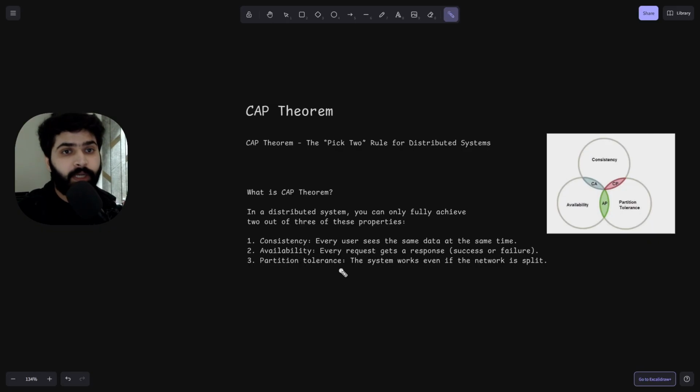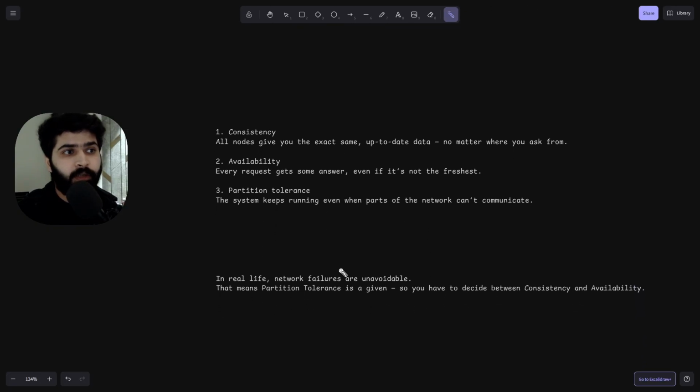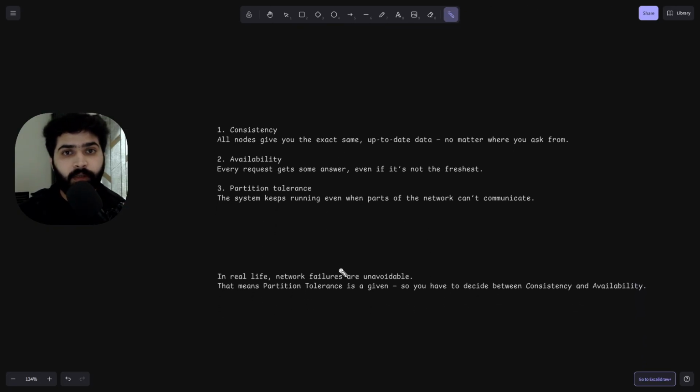Okay. So let's understand here, like consistency, all nodes give or all users see the same data, or it's up to date no matter where you request from. Okay. So just suppose you have one server in USA, one in London, one in Singapore, one in Europe, and you are sending a request from anywhere. You always see the same data.